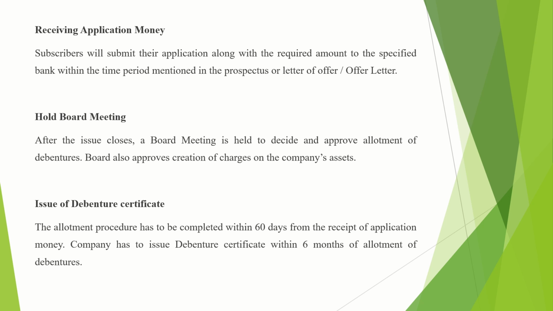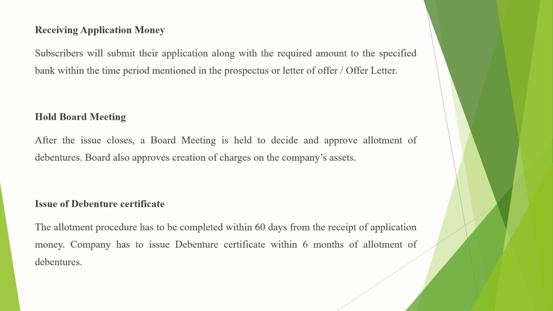Then the next procedural step is the issue of debenture certificate. In the way we studied the issue of share certificate in the third lesson, on the issue of shares, we studied that the share certificate is to be issued by the company within 2 months. Similarly, here the debenture certificate is to be issued by the company to all the debenture holders. The allotment procedure has to be completed within 60 days from the receipt of application money. This allotment procedure is to be completed within 2 months.